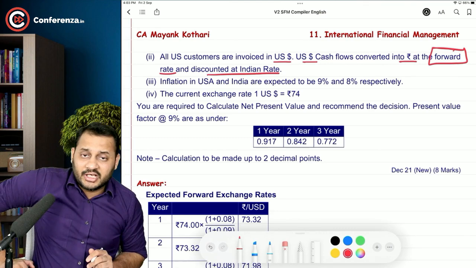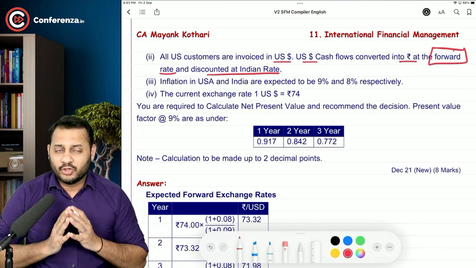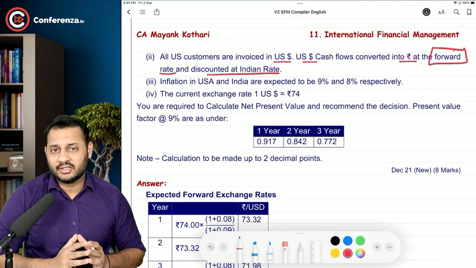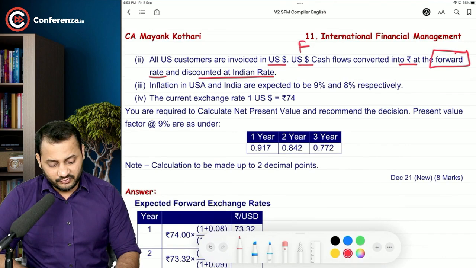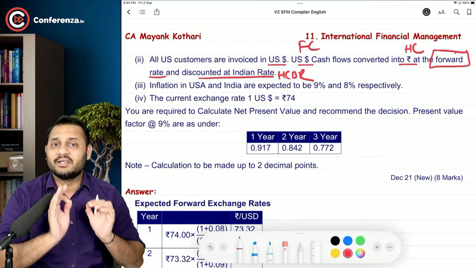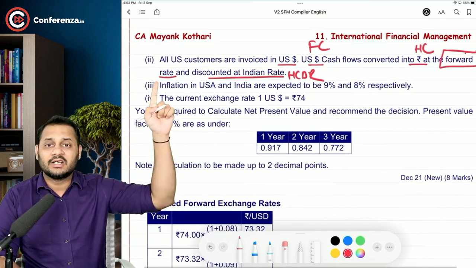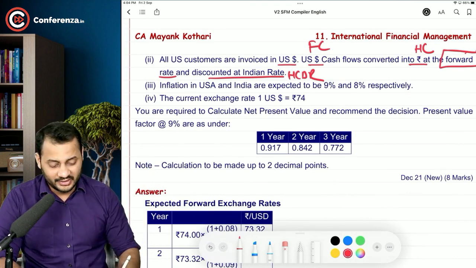Now tell me, which type of approach is this? They have not mentioned whether to use the home currency approach or foreign currency approach. But tell me, in which type of approach do you convert the foreign currency to home currency and then discount it at the home country discount rate? It is the home currency approach. So this is another way of asking you to solve the question in the home currency approach.